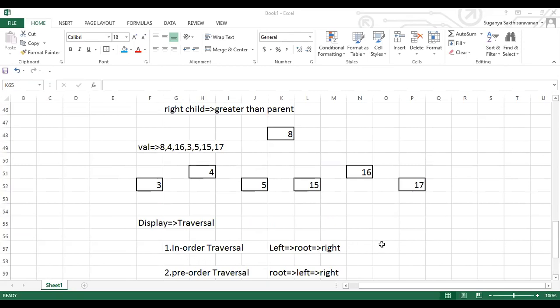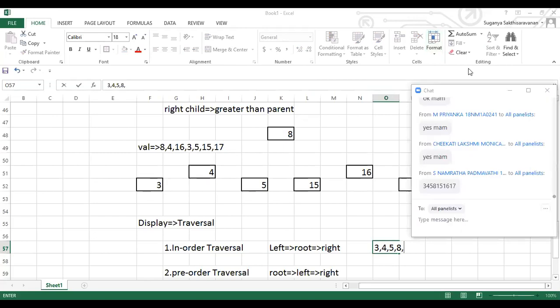So the answer could be, in case of in order, left, root, and right. So look at the leftmost element. The leftmost element is 3. So that is the first value to be printed, followed by root. Root of it is 4, followed by right, which is 5. Now the left of this particular tree is completed, then followed by the root 8, then followed by the leftmost element.